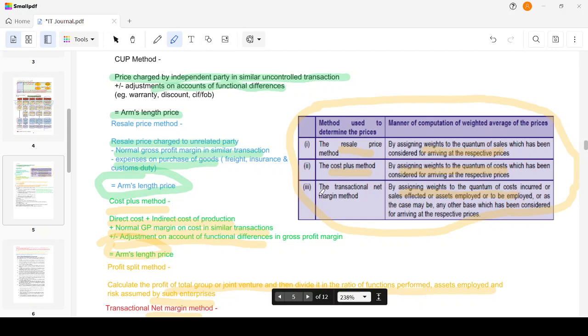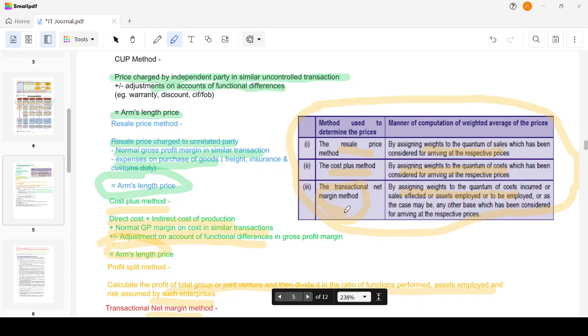Here it has been given like this is a residual method kind of thing, right? So whichever proper base you take, with that base we can assign the weight. For the resale price method, it is the resale price, that is sales, which is given the weight, and for the cost plus method, it is the cost which is assigned the weight. Okay, with this we are also clear with the methods. So this is what is expected for the exam.